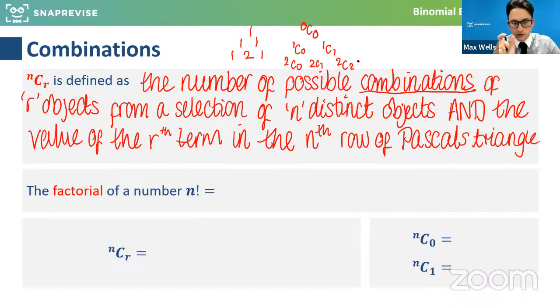I think it's generally above the divide button if you press shift and it puts the little letter C there. And if you type 2 choose 0, it should spit out 1. And if you type 2 choose 2, it should spit out 1, and so on. And so you can generate all the Pascal's triangle numbers on any row if you use this combinations function. So just check you can see where that button is. And we'll talk about how it works and what we're actually doing with it.